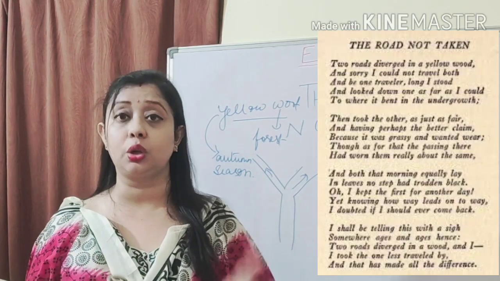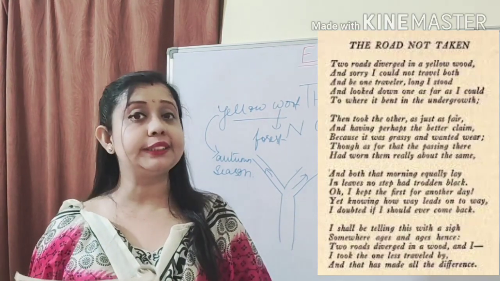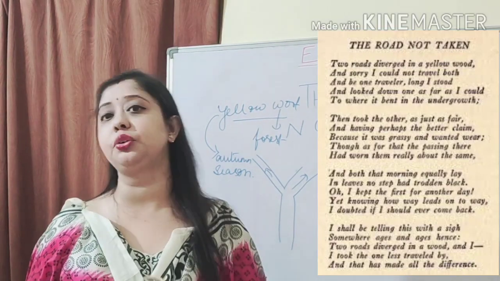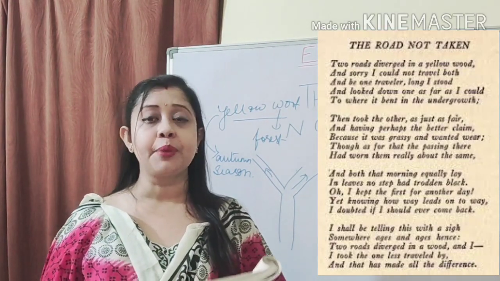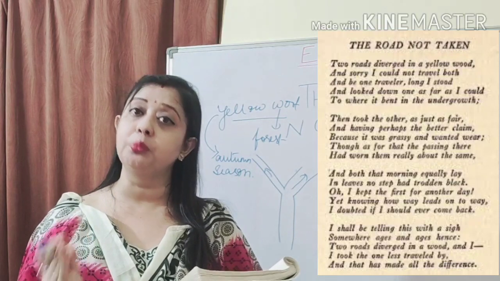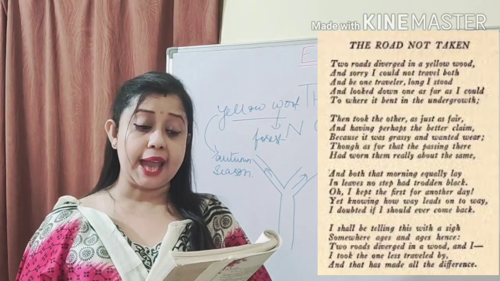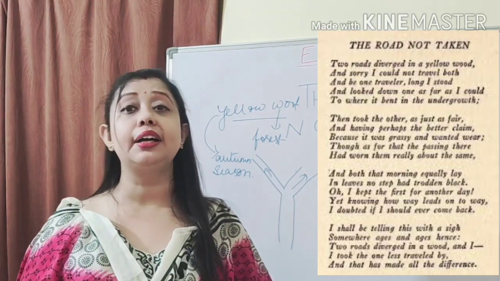T-R-O-D-D-E-N. This word trodden means stepped. Nobody stepped on the leaves that were fallen on the road on that particular morning. So it's about both the roads. Oh, I kept the first for another day.